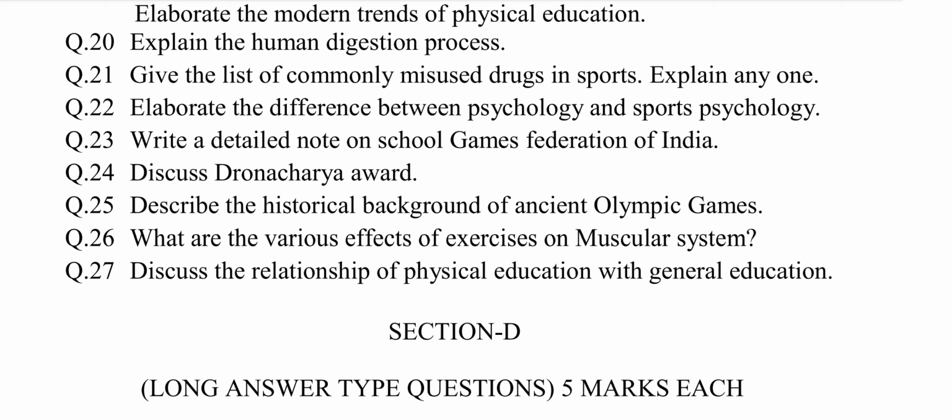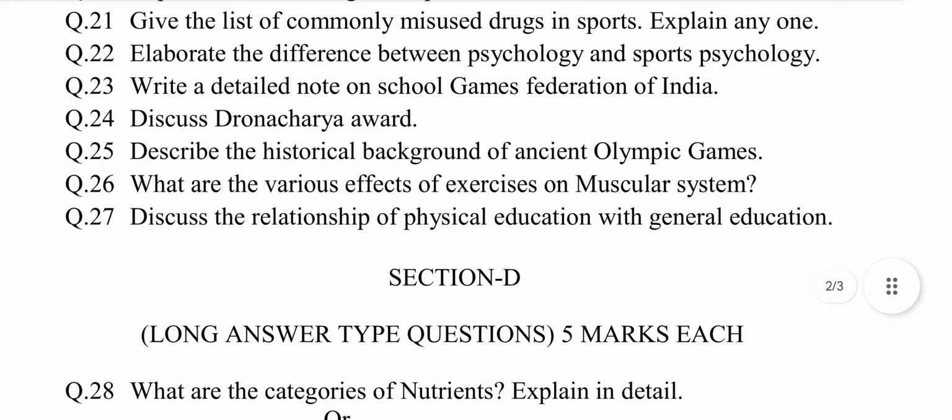Question number 21. Give the list of commonly misused drugs in sports. Explain any one. This question is selected from chapter number 5, Health and Family Education. The answer may be: the list of commonly misused drugs is as under. Number 1, caffeine. Number 2, cocaine. Number 3, growth hormones. Number 4, diuretics. Number 5, anabolic steroids. Number 6, halogenous.